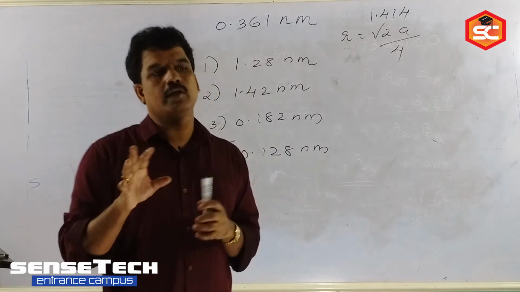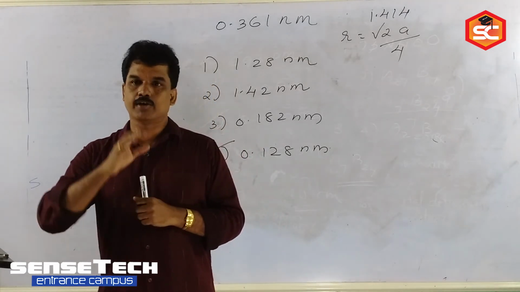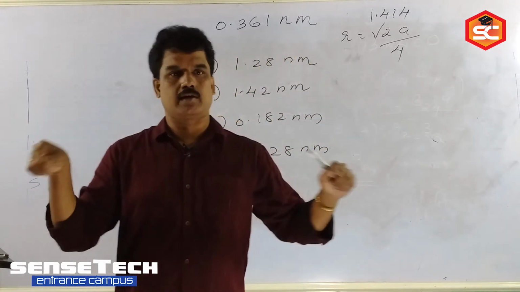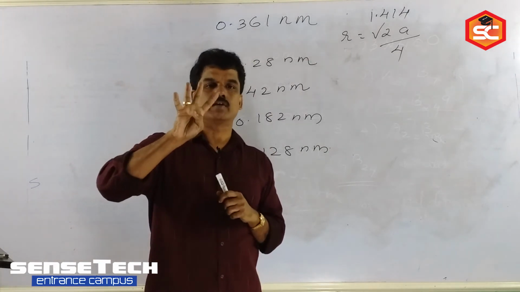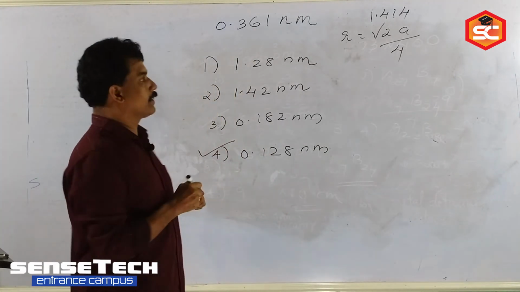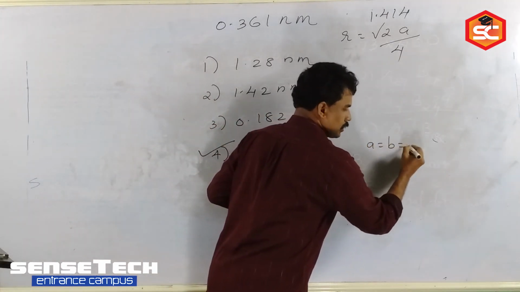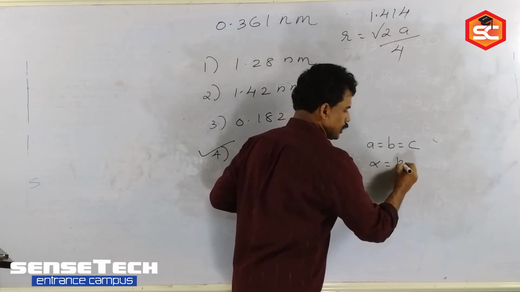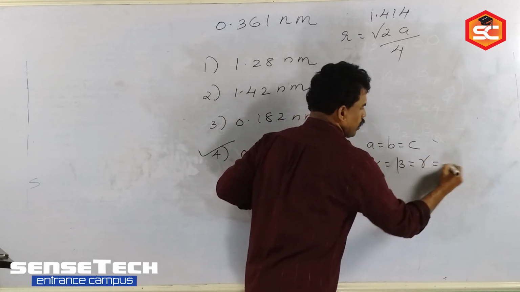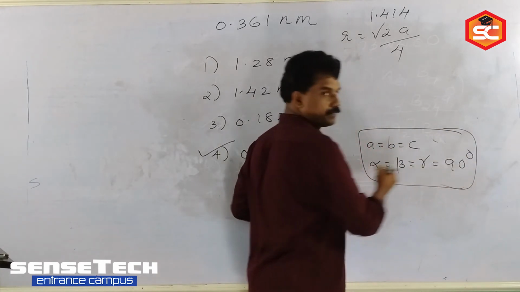Next question. Actually, I mentioned the question is based on the dimension of the unit cell. See, in your textbook also there is a table with 7 crystal systems, totally based on the dimension. In the case of a simple cube, what is the dimension? The 3 edges a, b, c are the same, and the 3 angles alpha, beta, gamma are equal to 90 degrees. This is for a simple cube.